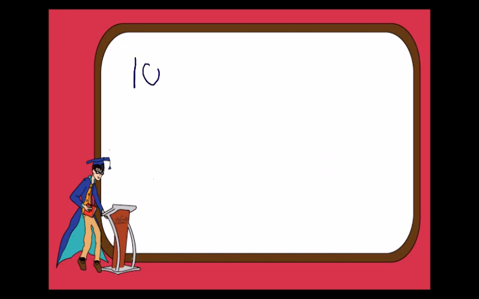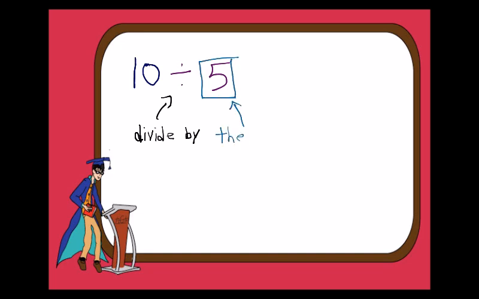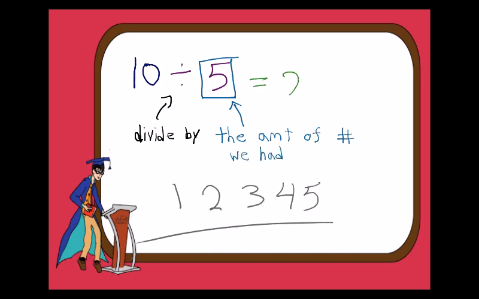All right, now we're going to take that 10 and divide it by the amount of numbers that we have. We had 5 numbers in the beginning because we had 1, 2, 3, 4, 5. 5 numbers. That's just a solid 2.